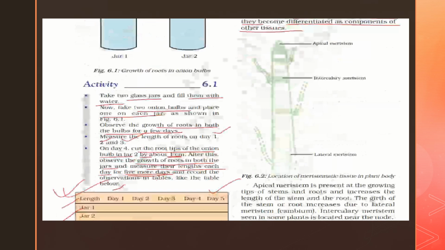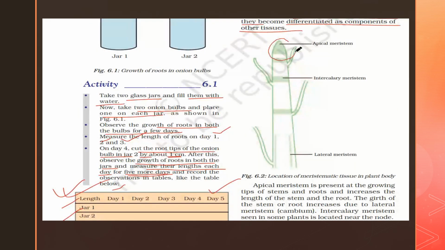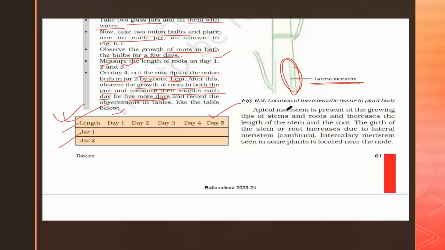Now, here you can see the meristematic tissue, when it is present in this apical region, it is called apical meristem. When it is present here, it is called the intercalary meristem, and when it is present at the sides, it is called the lateral meristem. Is it clear? So, depending on the location where it is located, it is defined like that only: apical meristem, intercalary meristem, or lateral meristem. Now, apical meristem is always present at the growing tips of stems, roots, and it increases.